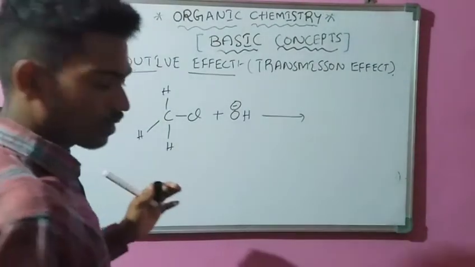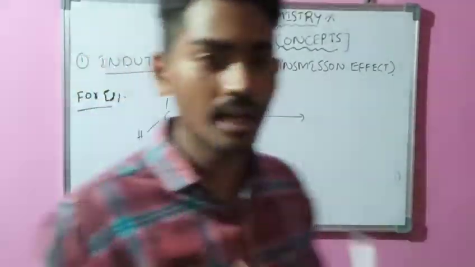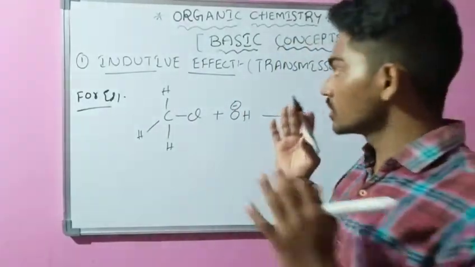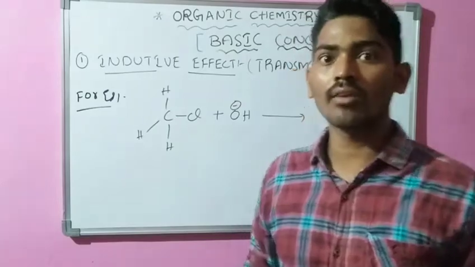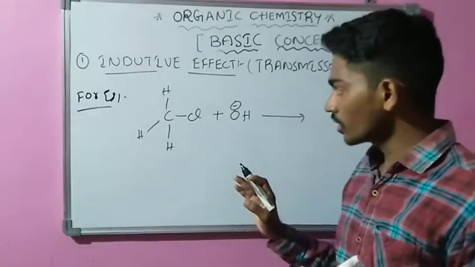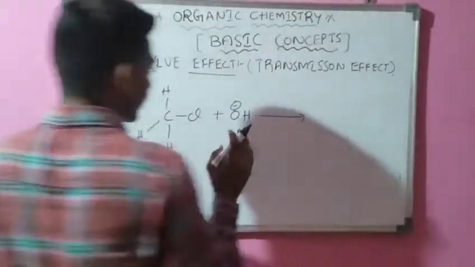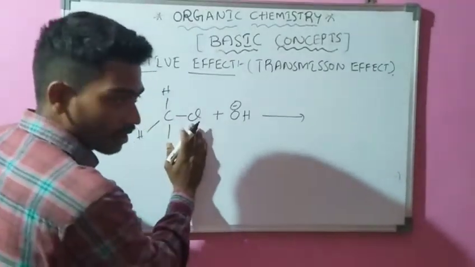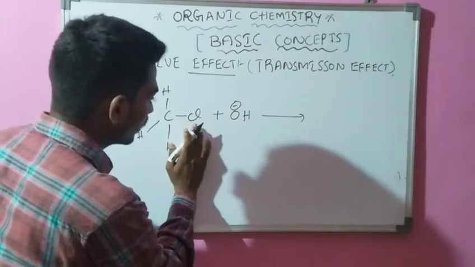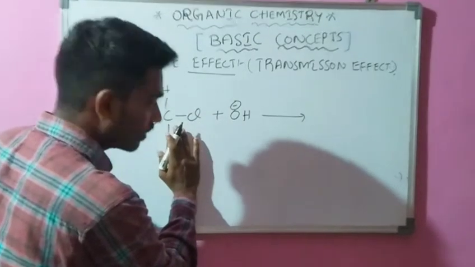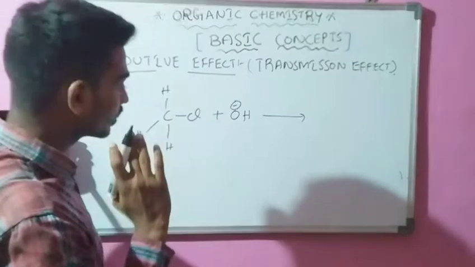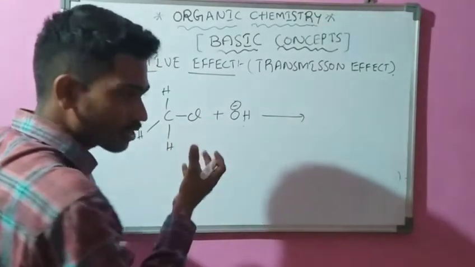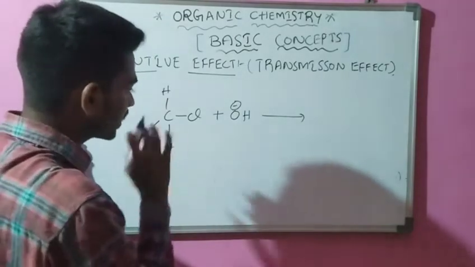Here we are thinking only about the inductive effect, and how it is used in our organic reactions. Comparing carbon and chlorine, chlorine has higher electronegativity. So the sigma electrons are pulled by the chlorine atom away from the carbon atom.